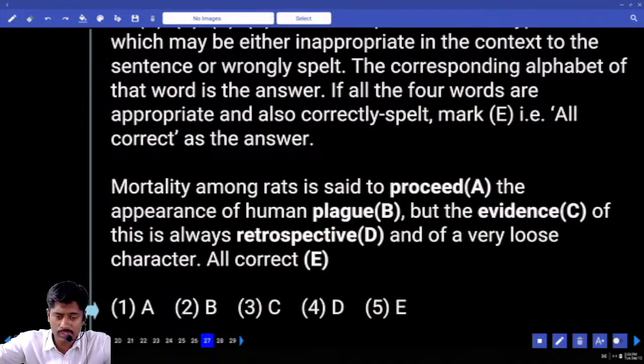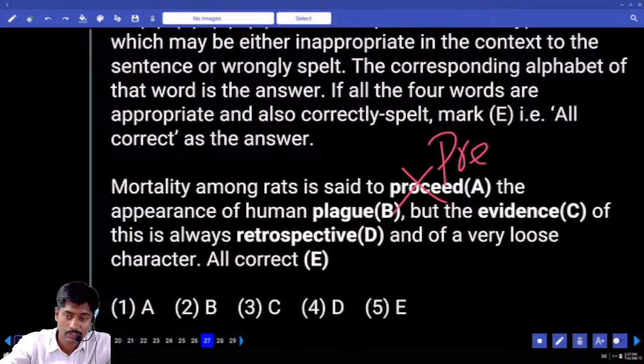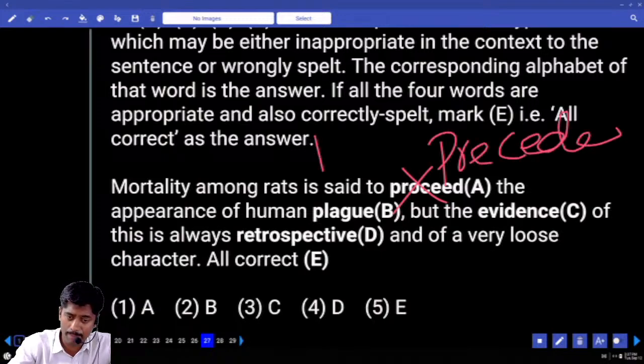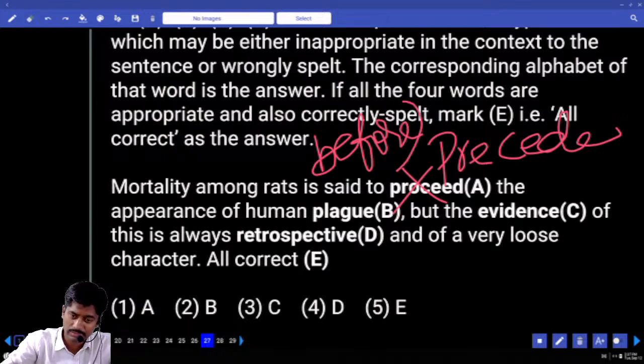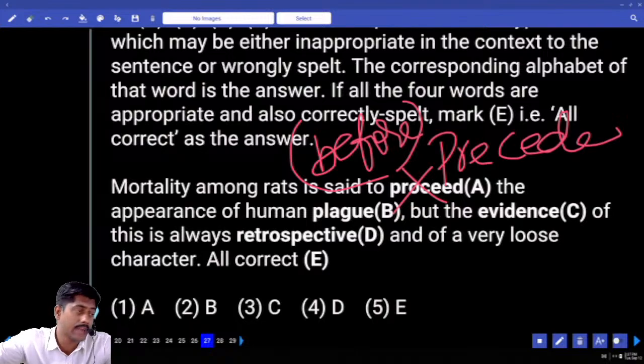Proceed, plague, evidence, retrospective, all appear okay in terms of spelling. Let me check the inappropriate word. Mortality means a death rate. Mortality among rats is said to precede the appearance of human plague. Precede means happen before. Before human plague, there was a lot of death ratio in rats. So death ratio in rats happened before human plague. That is the meaning. It is precede, not proceed.